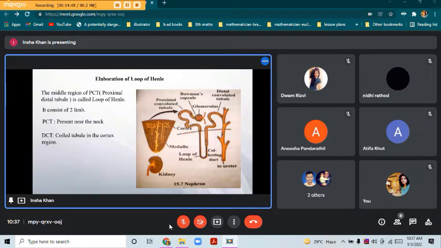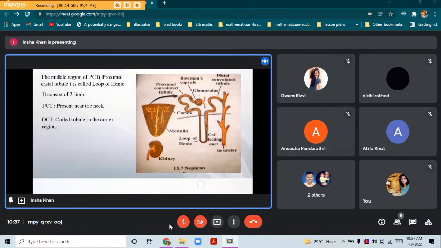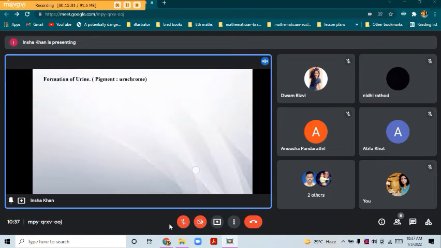Now we know the function of the organs which are present in the excretory system. We know the parts which are present in the nephron. So lastly, how urine is formed. How the formation of urine occurs.